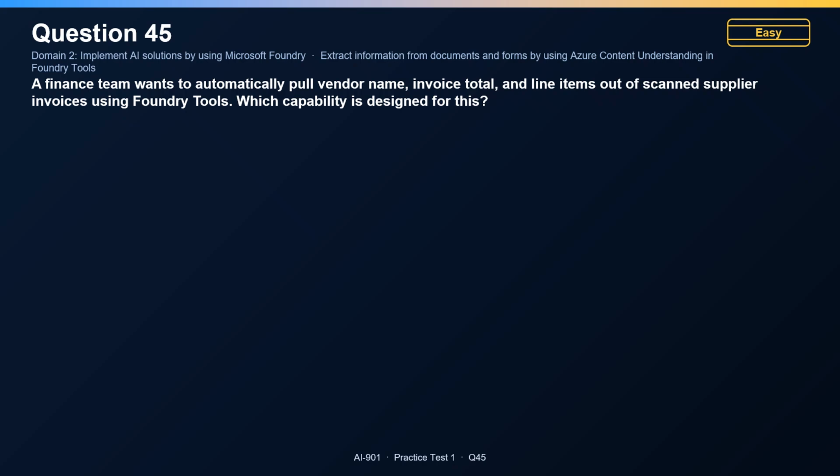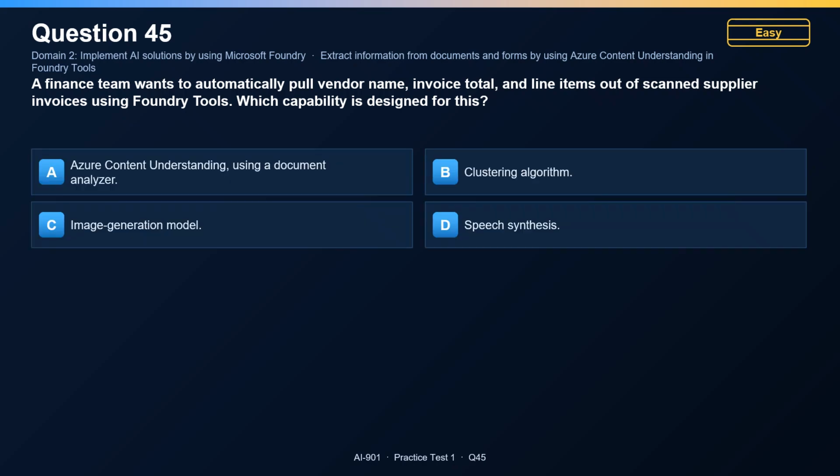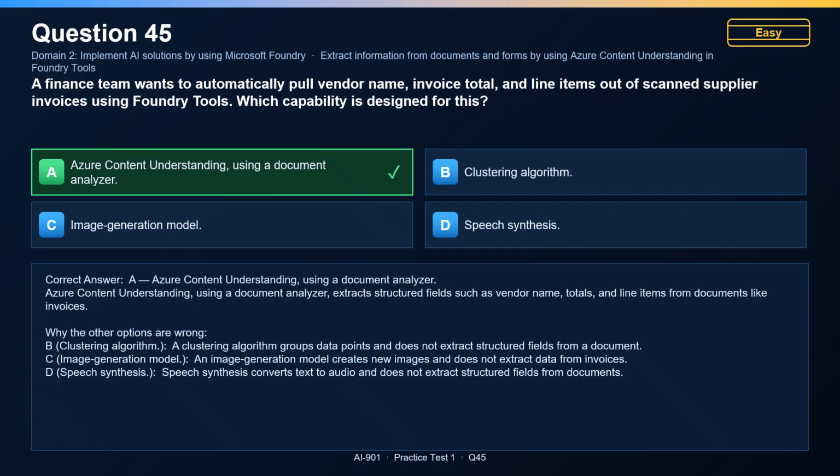Question 45. A finance team wants to automatically pull vendor name, invoice total, and line items out of scanned supplier invoices using Foundry tools. Which capability is designed for this? The correct answer is A. Azure Content Understanding using a document analyzer. Azure Content Understanding using a document analyzer extracts structured fields such as vendor name, totals, and line items from documents like invoices. Now, why the other options are wrong?